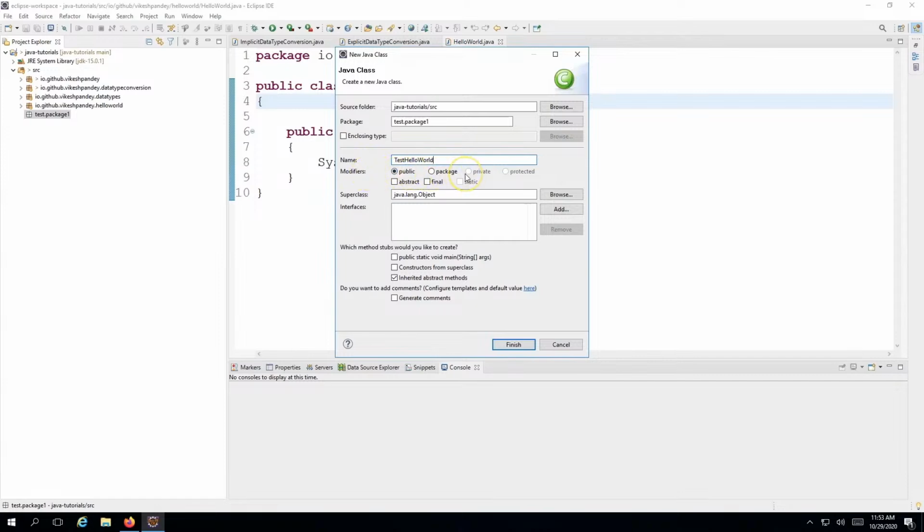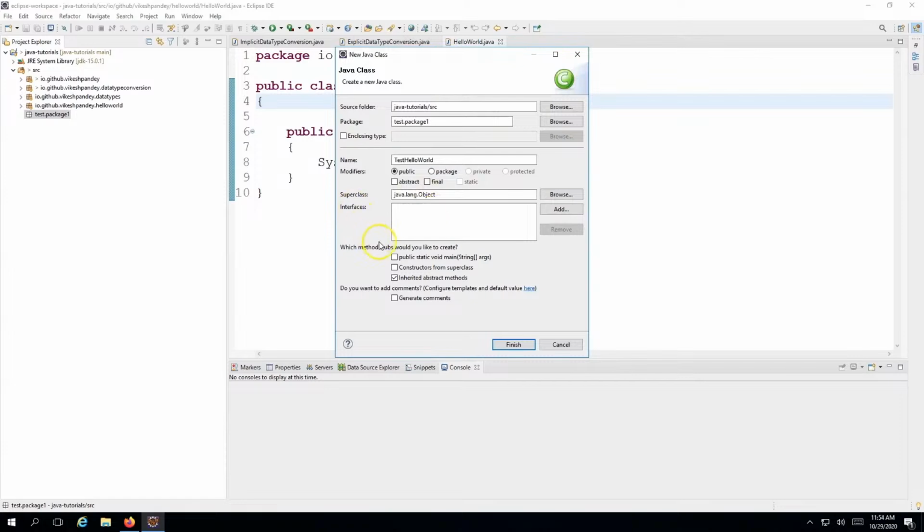We are going to cover the modifiers in detail in the upcoming lectures, but for now you can understand that anything which is marked as public is accessible to every other Java class in this whole project. That's the basic meaning of making a class public. Public, as the name suggests, means it's visible to everyone. You can select a superclass, and again we'll talk about the superclass later, but java.lang.Object is the superclass of all the classes which are created in Java.